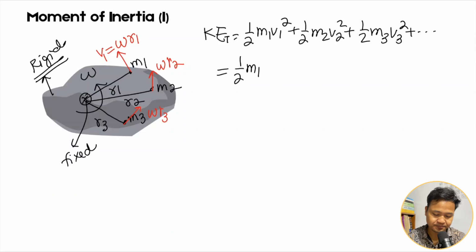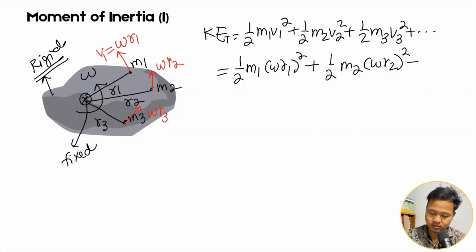All of them rotate with the same omega about the fixed point. So the kinetic energy is half into m1 into omega r1 whole squared plus half into m2 into omega r2 squared plus and so on. Here omega is common, so I can take that outside.